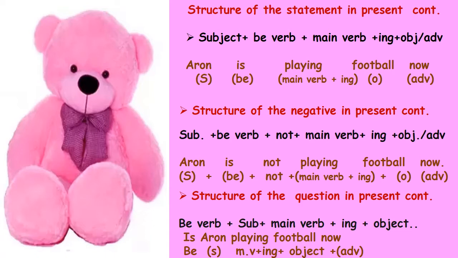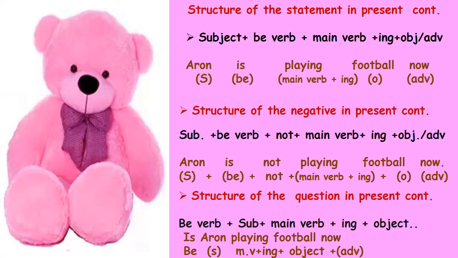The third one is the structure of the question in present continuous. Be form verb first, then subject plus main verb plus ing plus object or adverb or adjective or complement. See the example. Is Aaron playing football now? Here is the be form verb, Aaron is the subject, playing is verb plus ing. Play is the main verb, with that we add ing. Football is the object, now is the adverb.